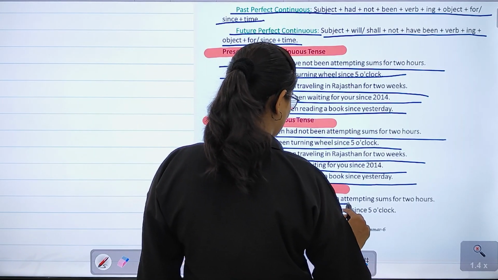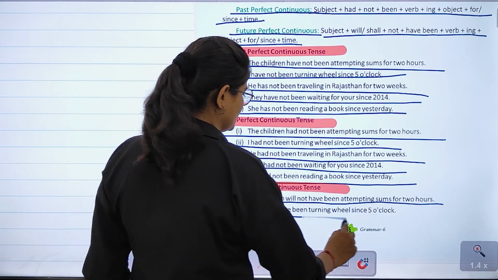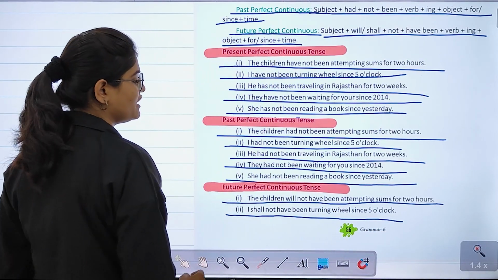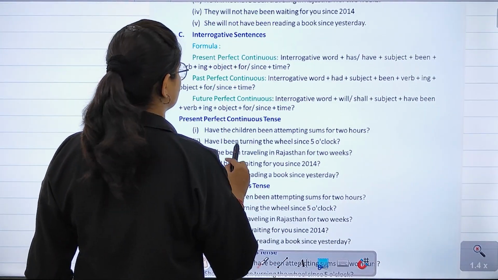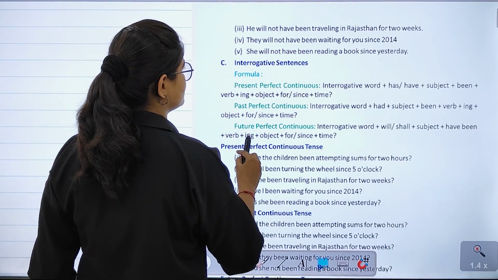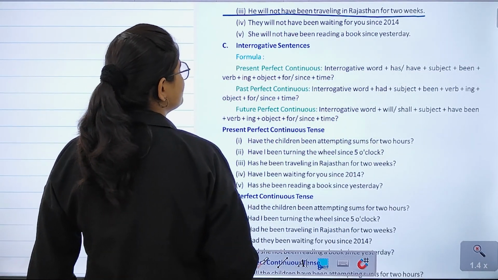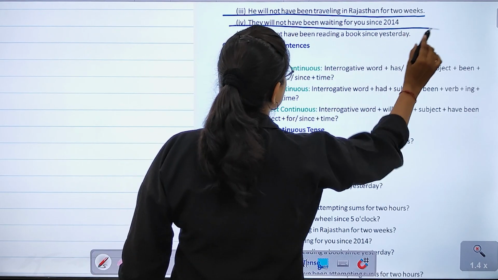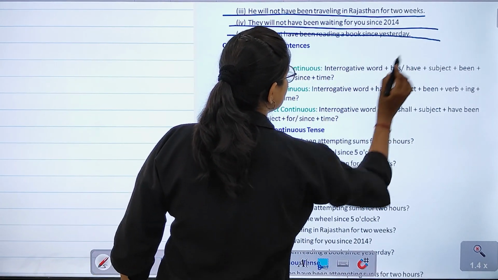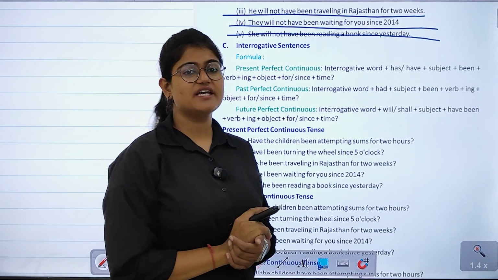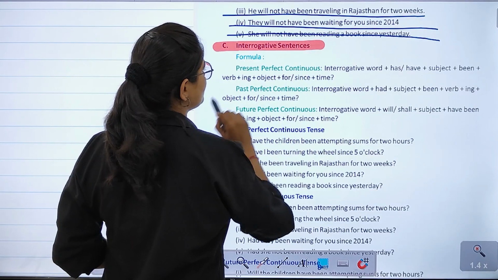So, the children will not have been attempting sums for 2 hours. I shall not have been turning the wheel since 5 o'clock. He will not have been traveling in Rajasthan for 2 weeks. They will not have been waiting for you since 2014. She will not have been reading a book since yesterday. Right? After that, the next we have is interrogative sentences.